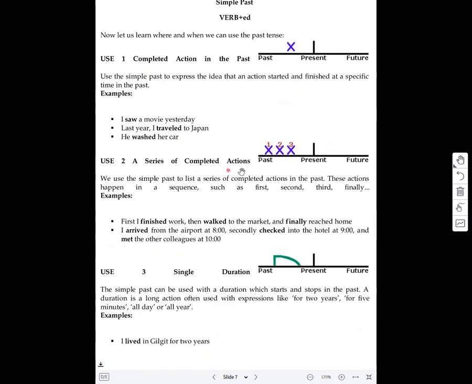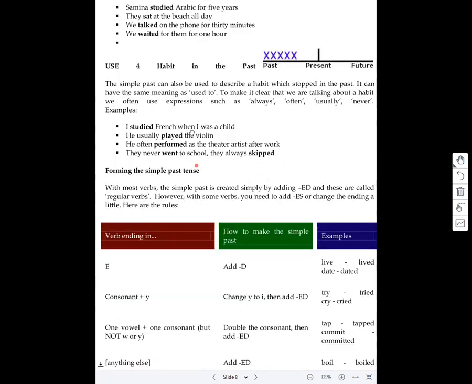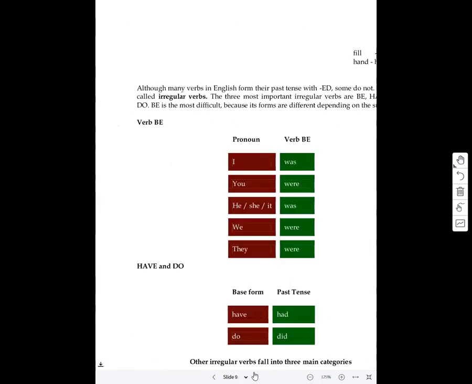Then a series of completed actions. First, I finished work, then walked to the market, finally reached home. Then single duration. I lived in Gilgit for 2 years. Saima studied Arabic for 5 years. So this is how you make simple past tense.